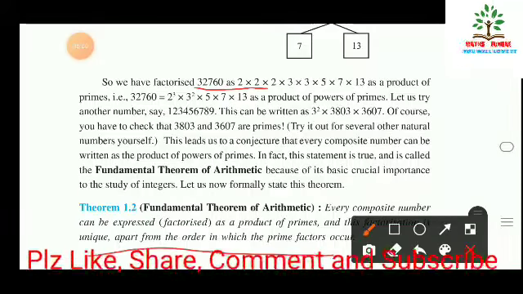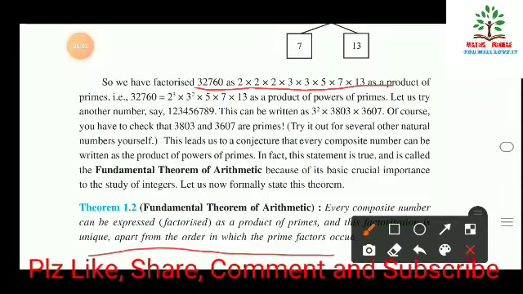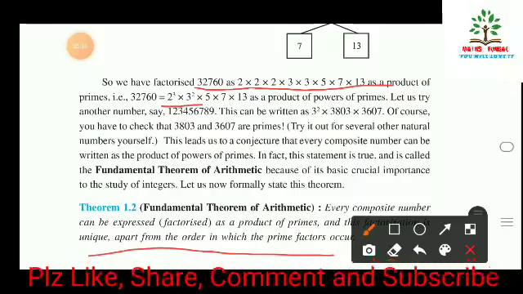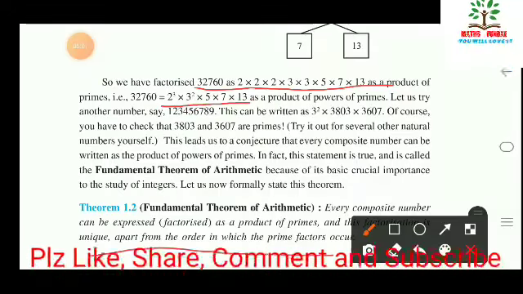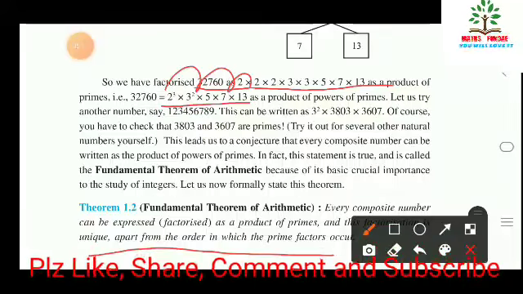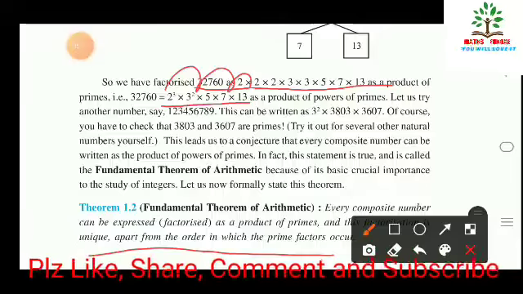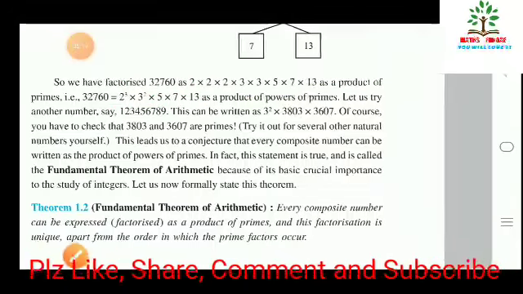32760 as 2 into 2 into 2 into 3 into 3 into 5 into 7 into 13. So we have written here 2 raised to power 3 into 3 raised to power 2 into 5 into 7. Now we can change the order, means we can place all these numbers anywhere. So that means we can change its order. So this is known as the fundamental theorem of arithmetic.